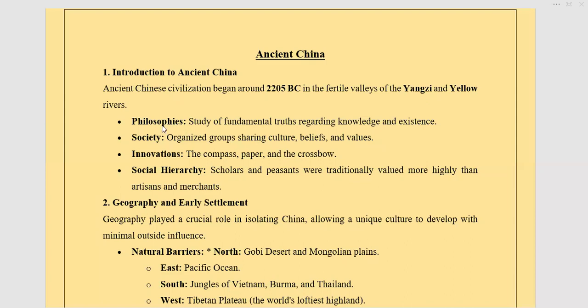Talking about the generalized points, since we are doing an introduction to philosophy, the study of fundamental truth regarding knowledge and existence, society was organized, with groups sharing culture, beliefs, and values. Some of the innovations are the compass, paper, and crossbows. They also had the system of having an emperor, and a social society where they had classes. Scholars and peasants were traditionally valued more highly than artisans and merchants, which we see later on in the later dynasties, since they grew from their history.